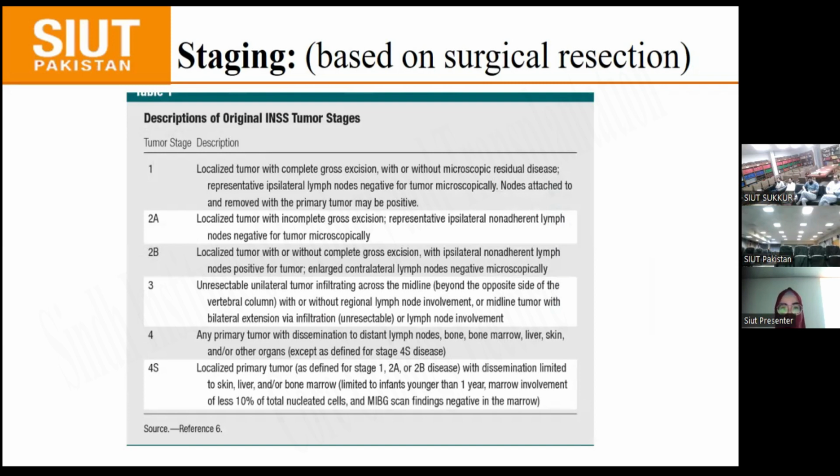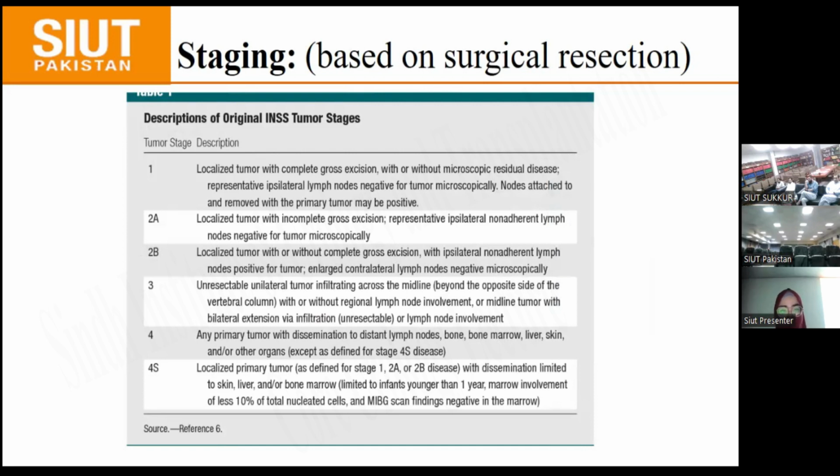2A is localized tumor with incomplete gross excision. Representative ipsilateral non-adherent lymph nodes are negative for tumor microscopically. 2B is localized tumor with or without complete gross excision with ipsilateral non-adherent lymph nodes positive for tumor, and enlarged contralateral lymph nodes are negative microscopically.